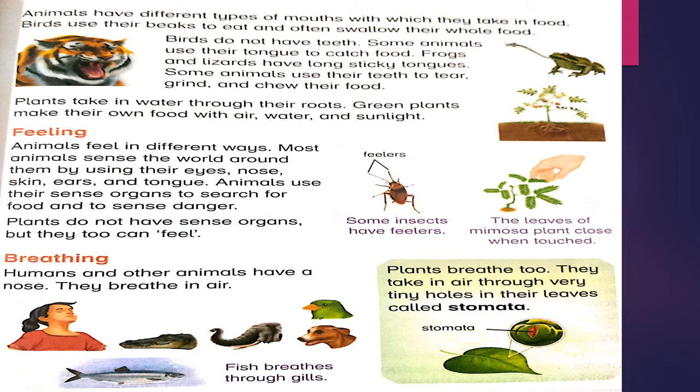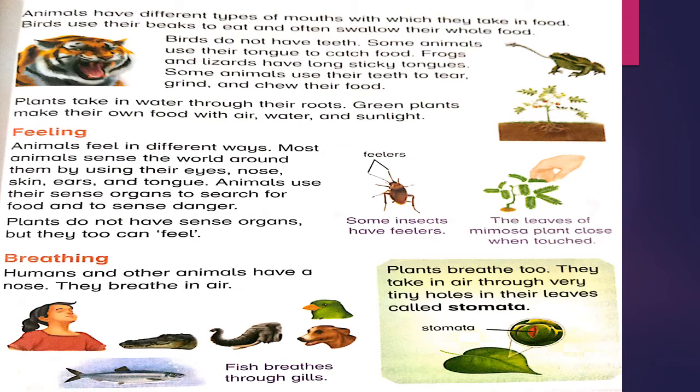Feeling. Animals feel in different ways. Most animals sense the world around them by using their eyes, nose, skin, ears and tongue. How can animals feel their world? By eyes, nose, skin, ears and tongue. Animals use their sense organs to search for food and to sense danger. Plants do not have sense organs, but they too can feel.